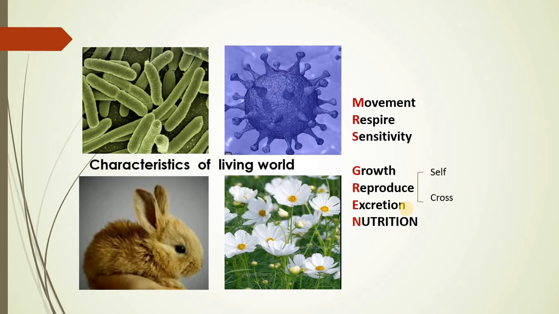Whereas the animal group, that is cattle, man, or the lower groups of organisms, are all totally dependent on autotrophic organisms for the supply of food.